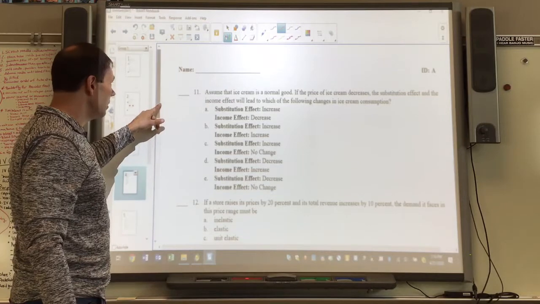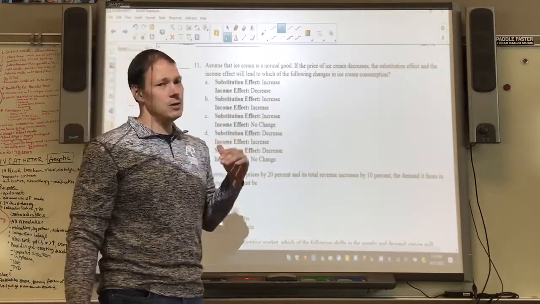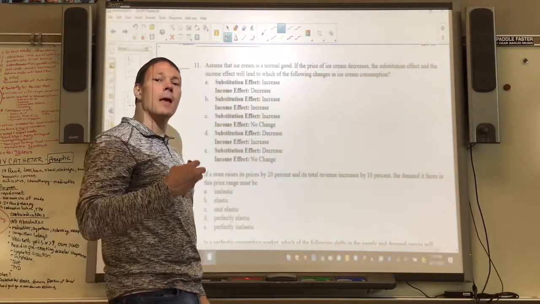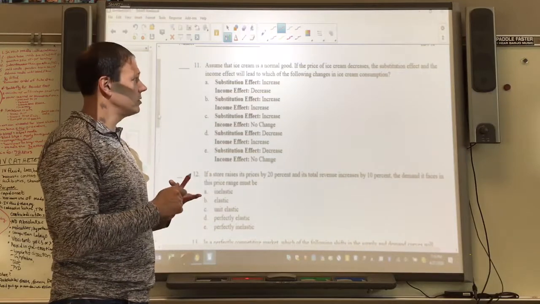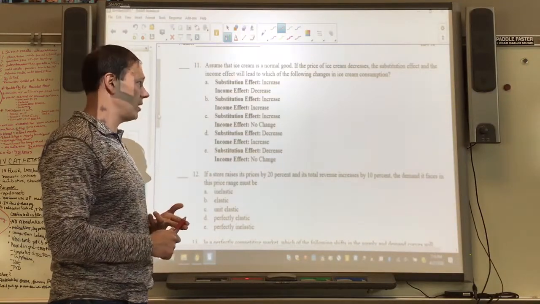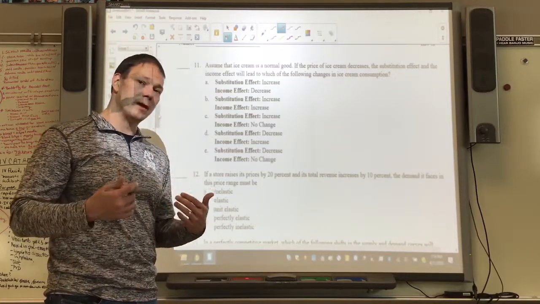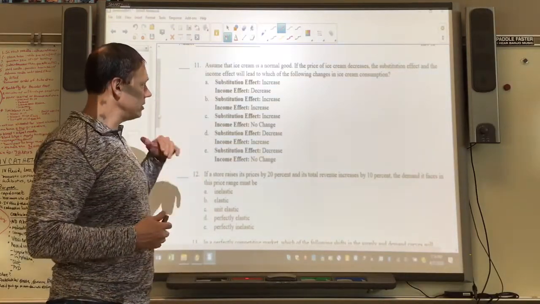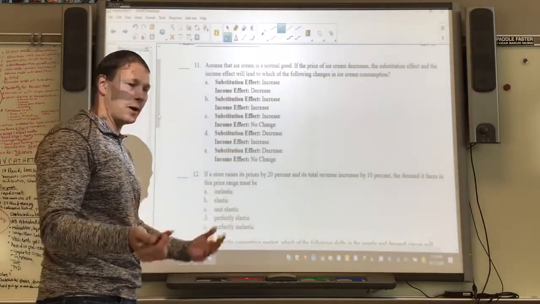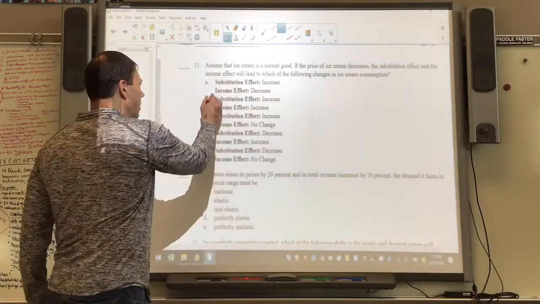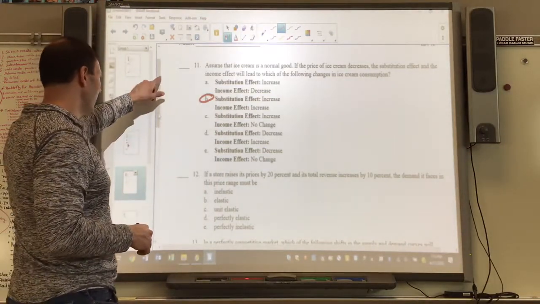All right, number 11, ice cream is a normal good. If the price of ice cream decreases, in other words, ice cream is cheaper, how does that affect the substitution effect and the income effect? Well, the substitution effect is going to increase because ice cream becomes a more attractive alternative. It's also going to increase the income effect because if ice cream is cheaper, your money goes further. You can buy more things or more ice cream or whatever, and so letter B, both income and substitution effect will increase.